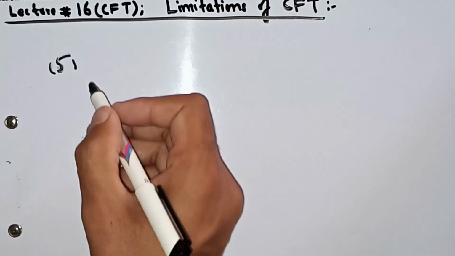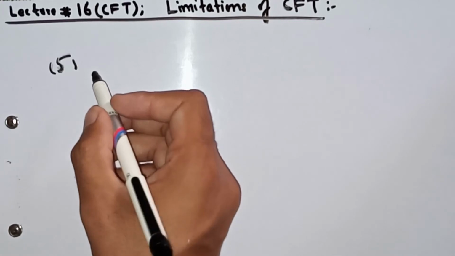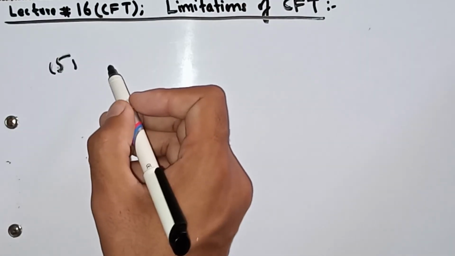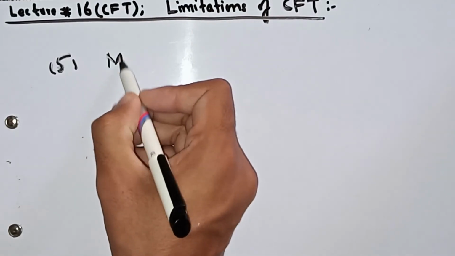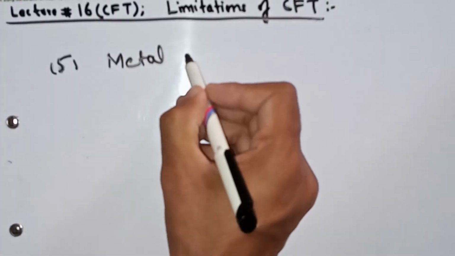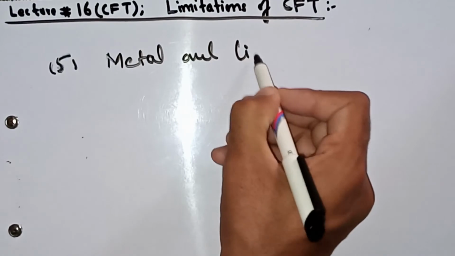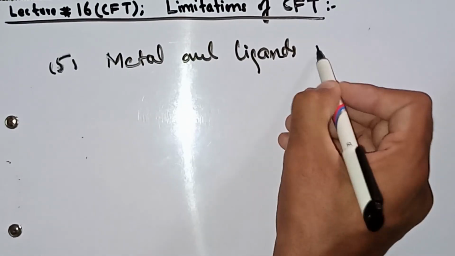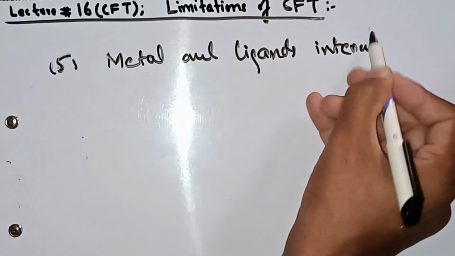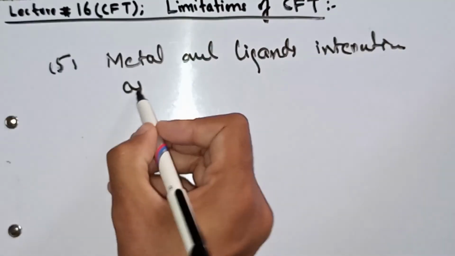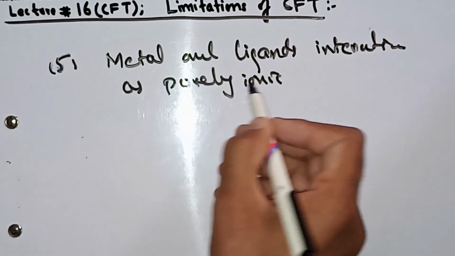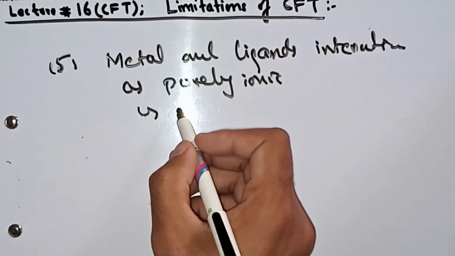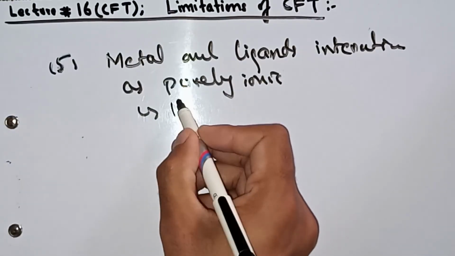The other limitation of crystal field theory is that this theory considers the metal and ligand interaction as purely ionic, but doesn't consider it as partially covalent.